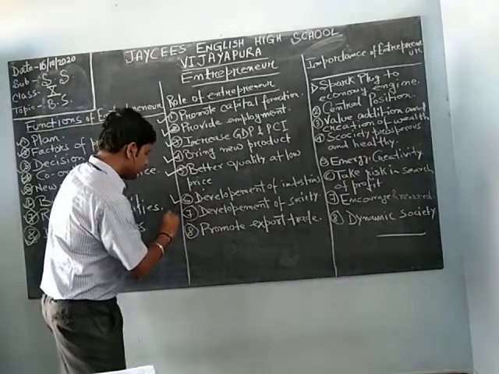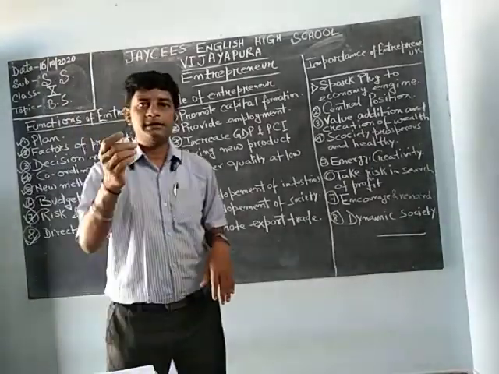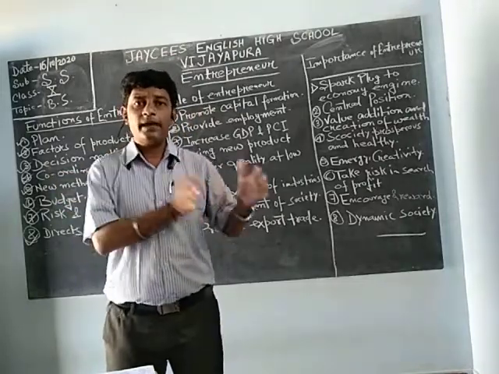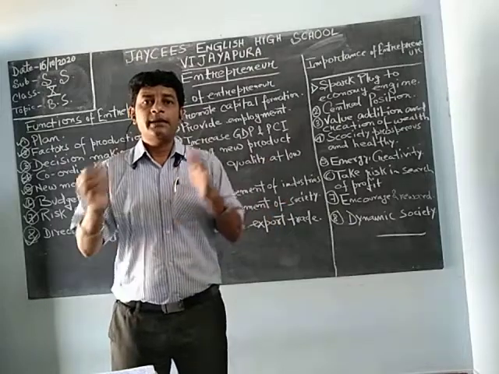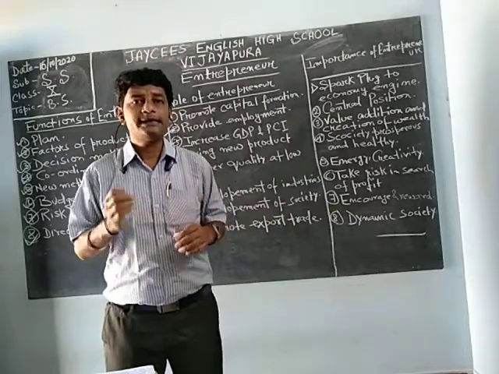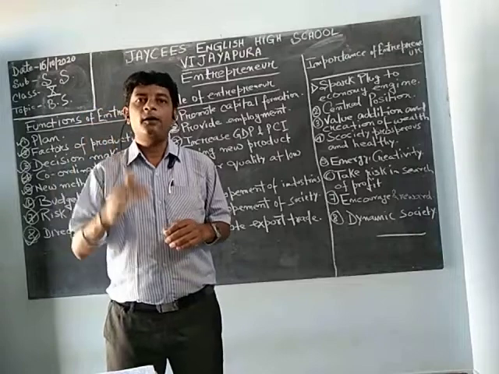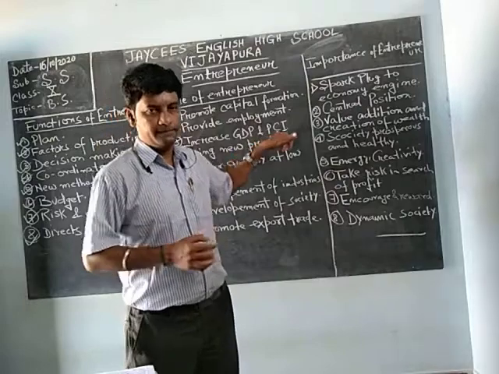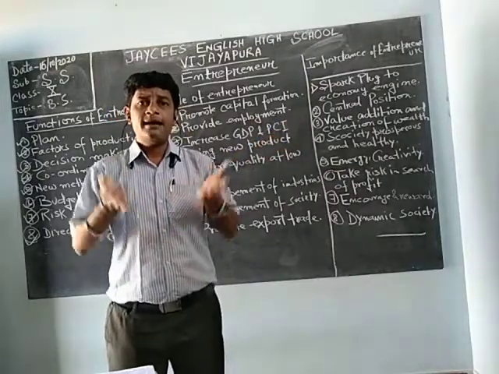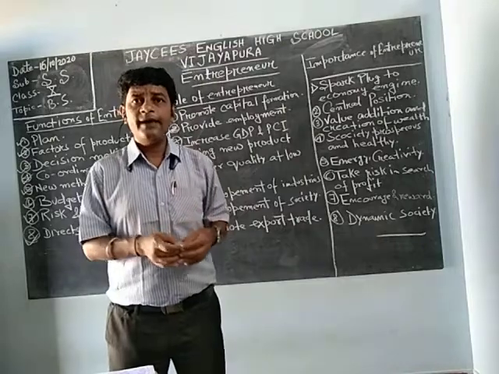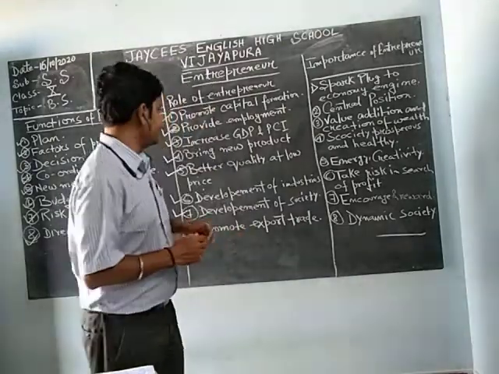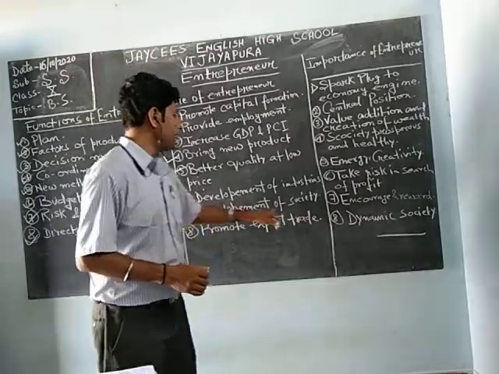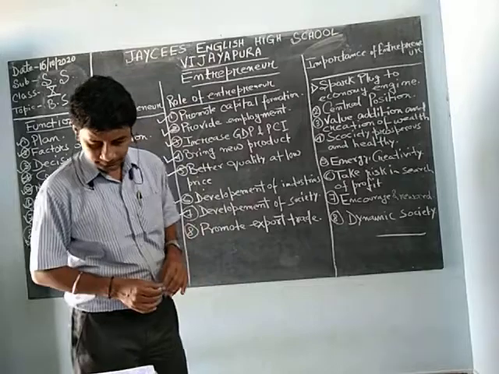Next is development of society. Development of society means, see, they are having an industry. For that, what is happening? They are giving employment. If they are giving employment, the persons who are employed there are getting a salary. So their standard of living or per capita income, what I told you, that per person, what is the income? Okay, it increases. They can run their home very successfully. So in that way they are doing the development of society.